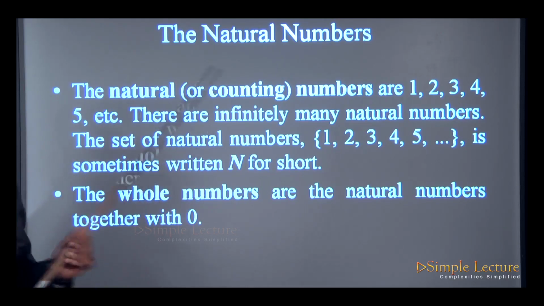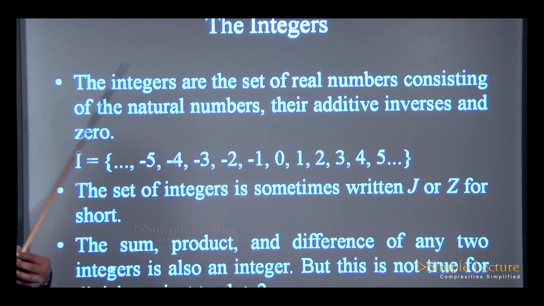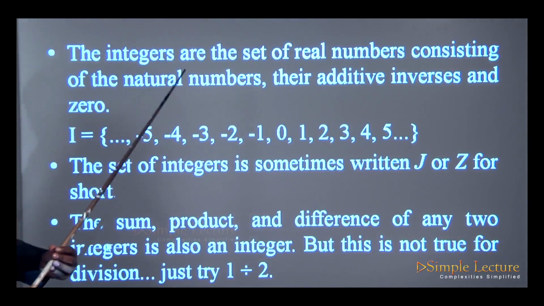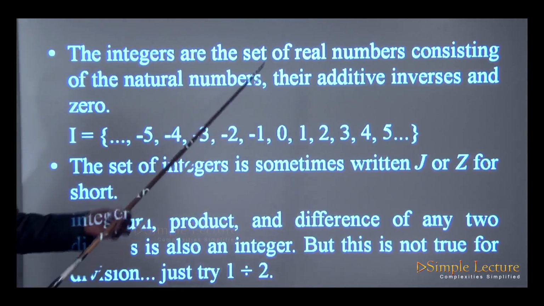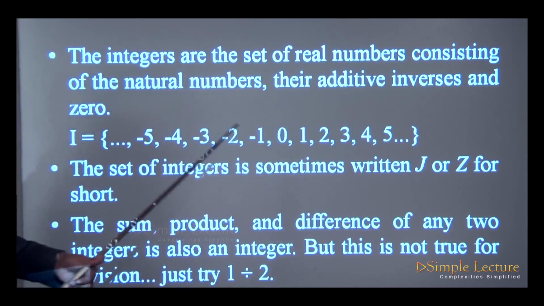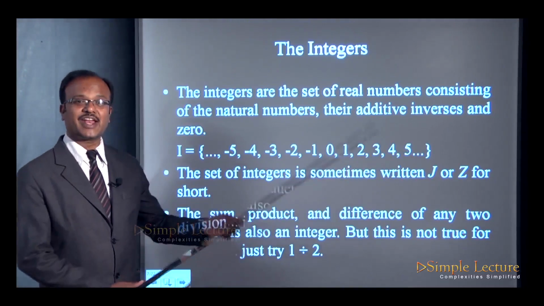Now if 0 is included along with these natural numbers, then we get the whole numbers. So the whole numbers are the natural numbers together with 0. Then what are integers? The integers are the set of real numbers consisting of the natural numbers, their additive inverses and 0. So in other words, the natural numbers 1, 2, 3, 4, 5 like this, and their additive inverses.